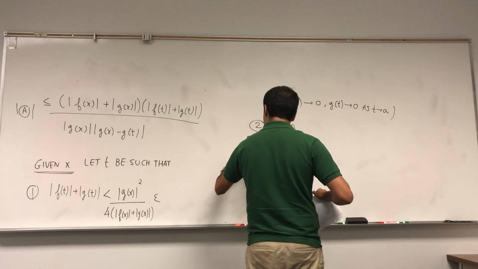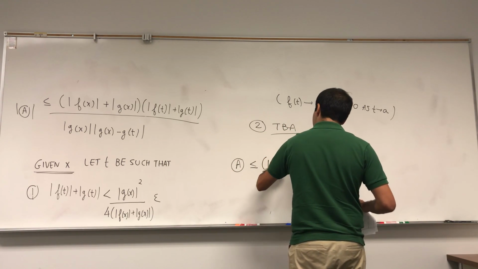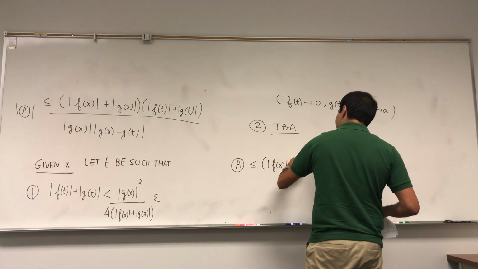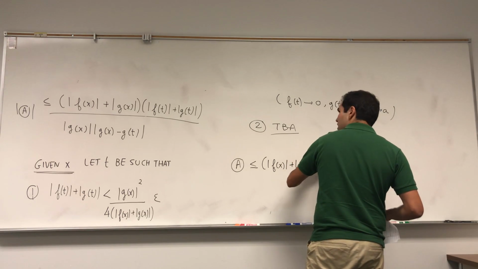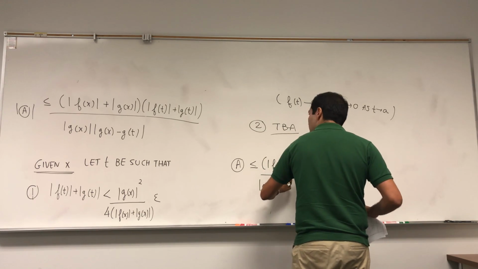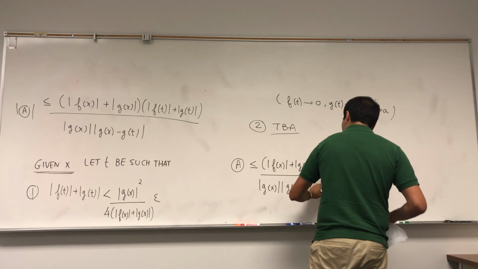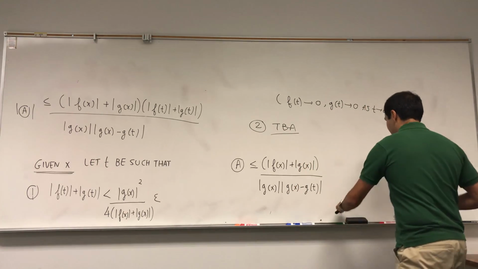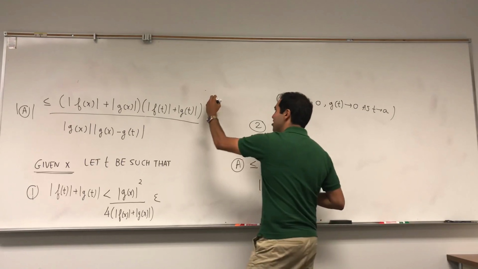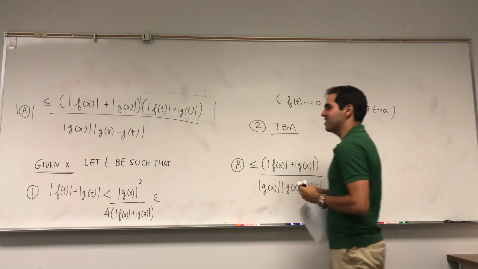So, as I said, a is less or equal to f of x plus g of x, over g of x, and then g of x minus g of t. Okay. Now, this term, hallelujah, it actually appears exactly in this expression.